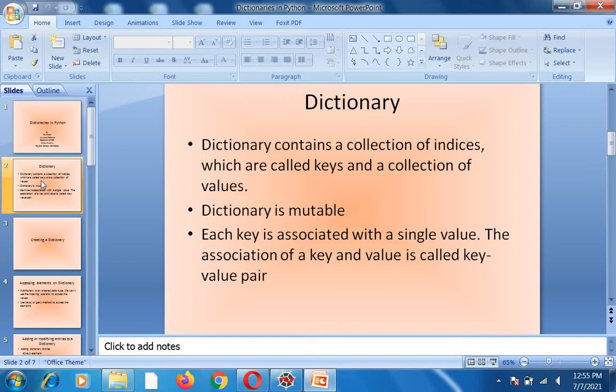Dictionary is similar to how we have a dictionary in our home. So what we'll do is, if we want to search any term, we will go and search in the dictionary. That is similar to that, we can also use dictionary in Python. So dictionary is nothing but a collection of indices which are called keys and a collection of values.